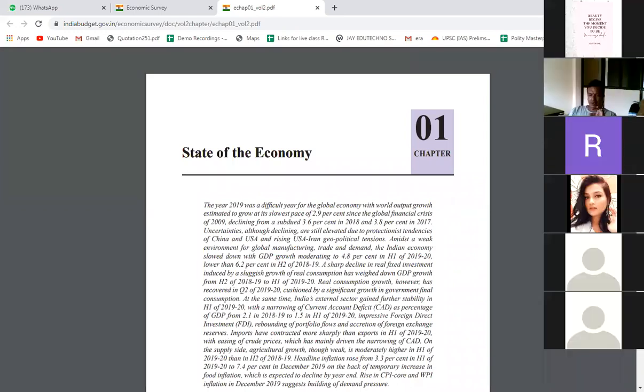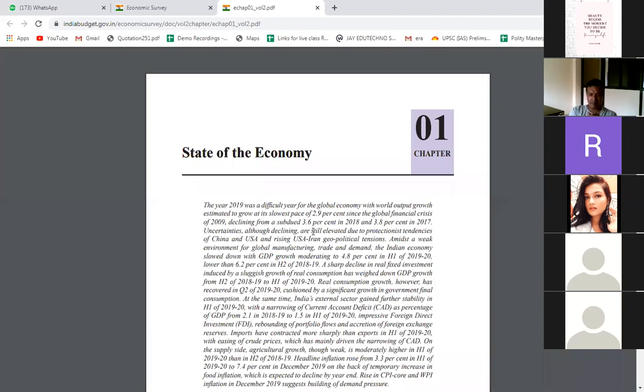Why am I asking you to read this particular chapter? Because when we see the previous year questions, we'll see that the maximum questions in the prelims are from this particular chapter. That is the first chapter. The remaining topics you have to read for the mains, and for the revision you have to read only the state of the Indian economy.